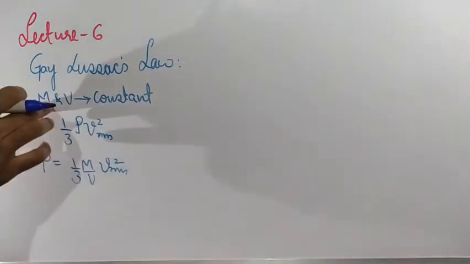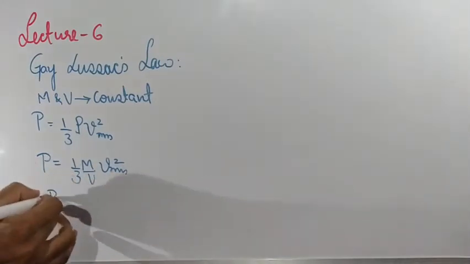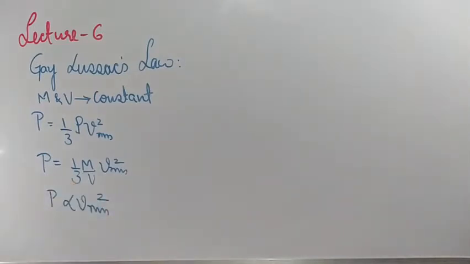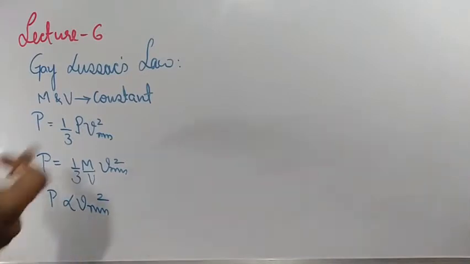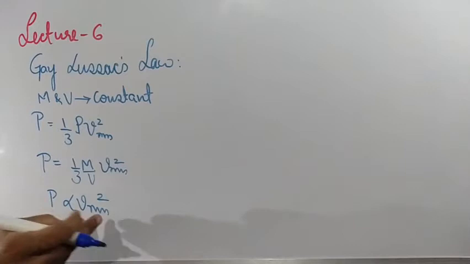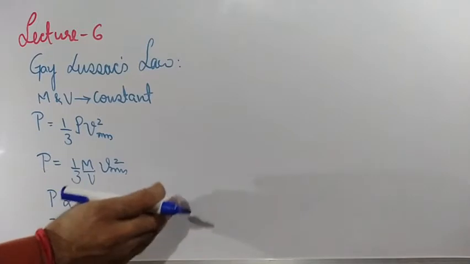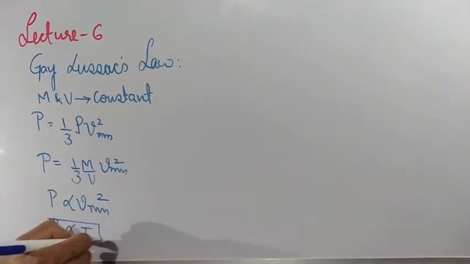Now mass is constant, volume is constant, 3 is constant. That means P is directly proportional to VRMS square. We know that VRMS is directly proportional to the root of temperature T. So VRMS square will be proportional to temperature. So P is proportional to T.